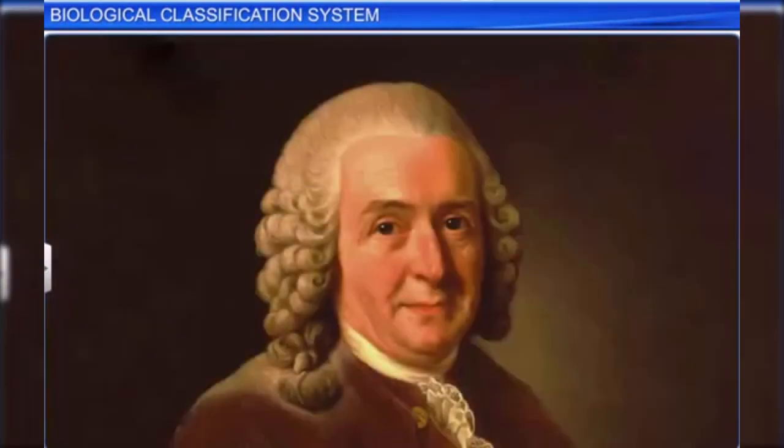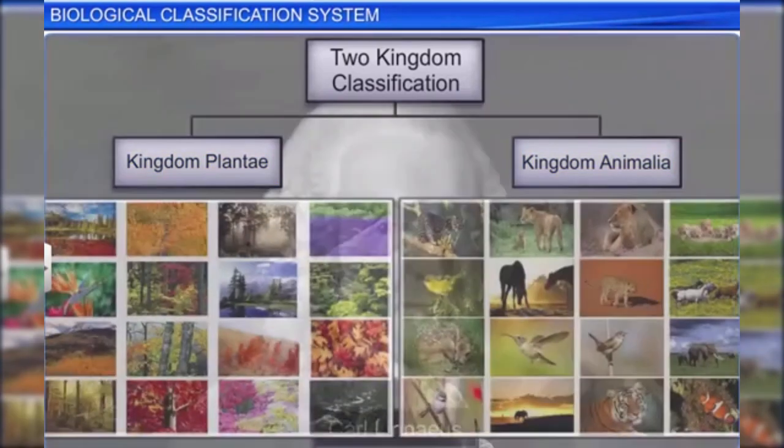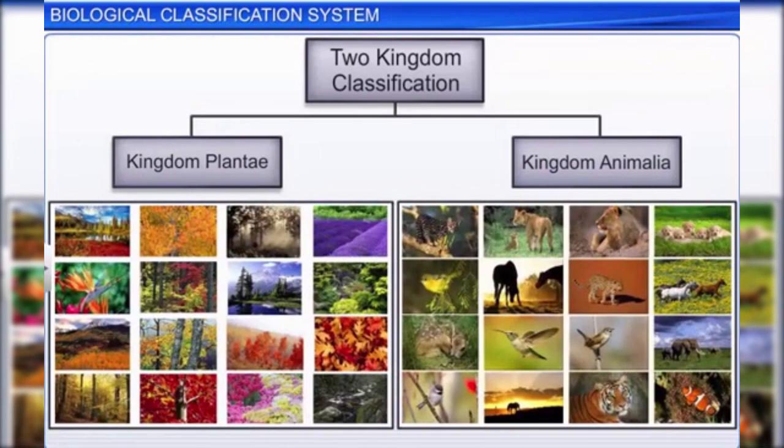Later, Carl Linnaeus came up with the two-kingdom system of classification, Kingdom Plantae, that included all the plants, and Kingdom Animalia, that included all the animals. This classification system was reasonable for that time, because it was easy to distinguish between immobile plants and mobile animals.